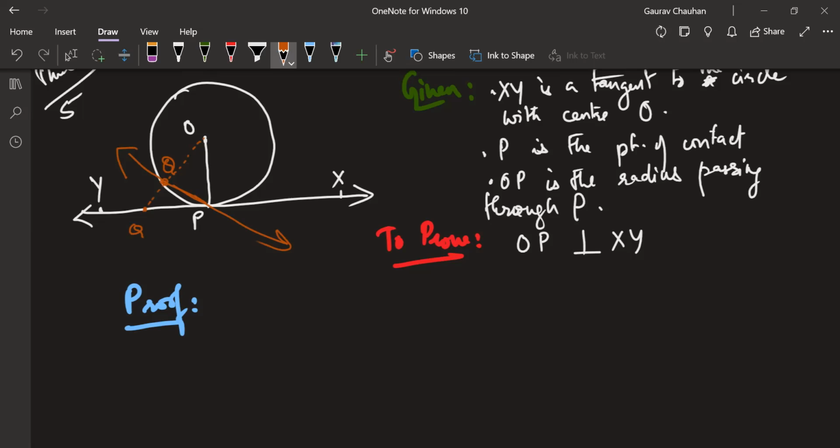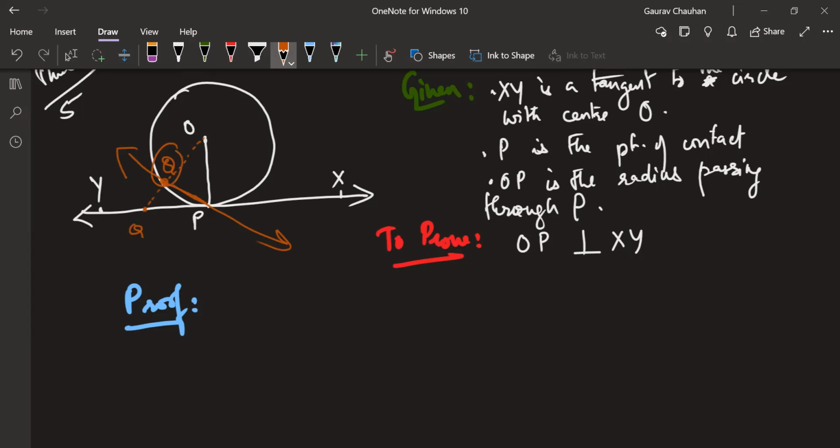XY will become a, what is the word for it? One more word we learned just now. If it is not a tangent, then what will it be? Secant. It will intersect at 2 points. Yeah, it will become a secant. It will no longer be a tangent.